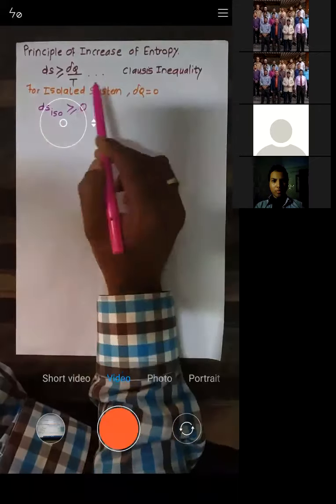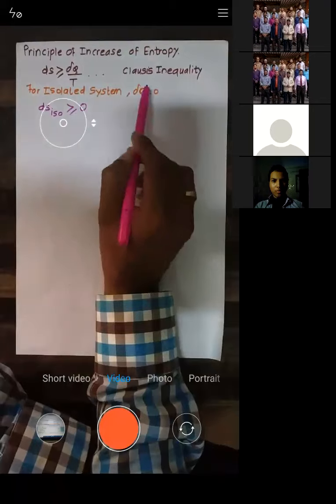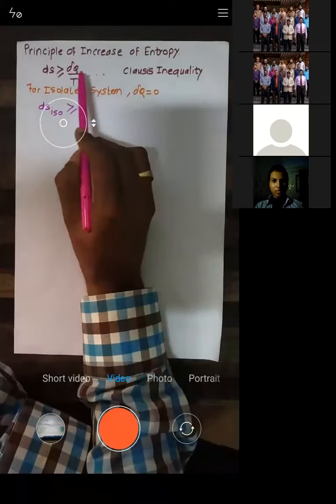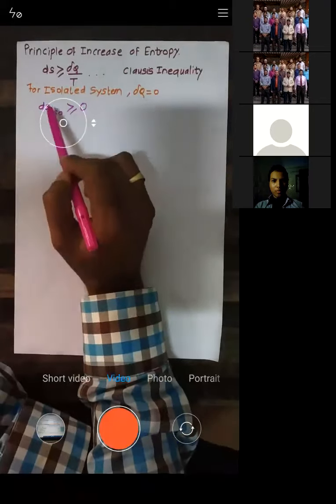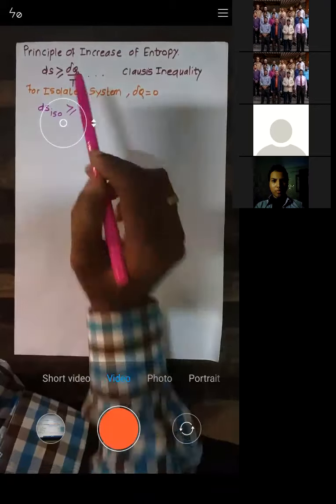Why? Because for an isolated system, del q is zero. So in this expression, when you put del q as zero, you will get ds greater than or equal to zero. That is nothing but the principle of increase of entropy.